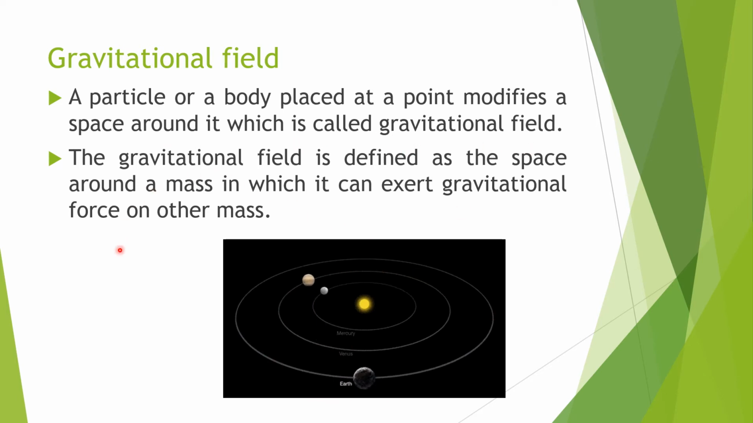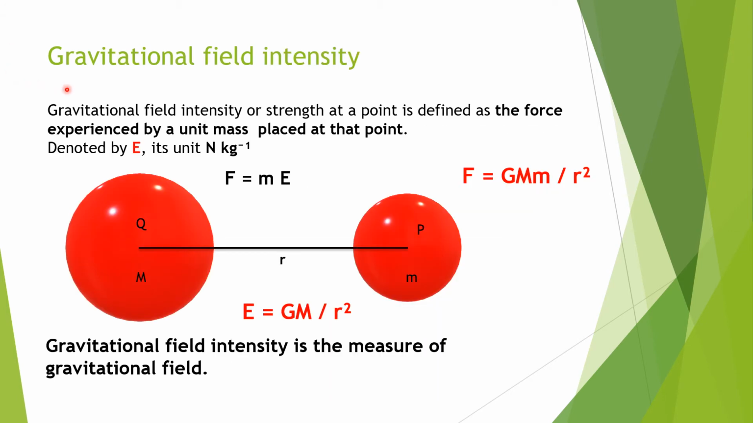And so we can say that when another particle is brought in this field, it experiences gravitational force of attraction. So the gravitational field is defined as the space around a mass in which it can exert gravitational force on other mass. Here we can see the sun, Mercury, Venus, and earth. So this is a simple example for a gravitational field.